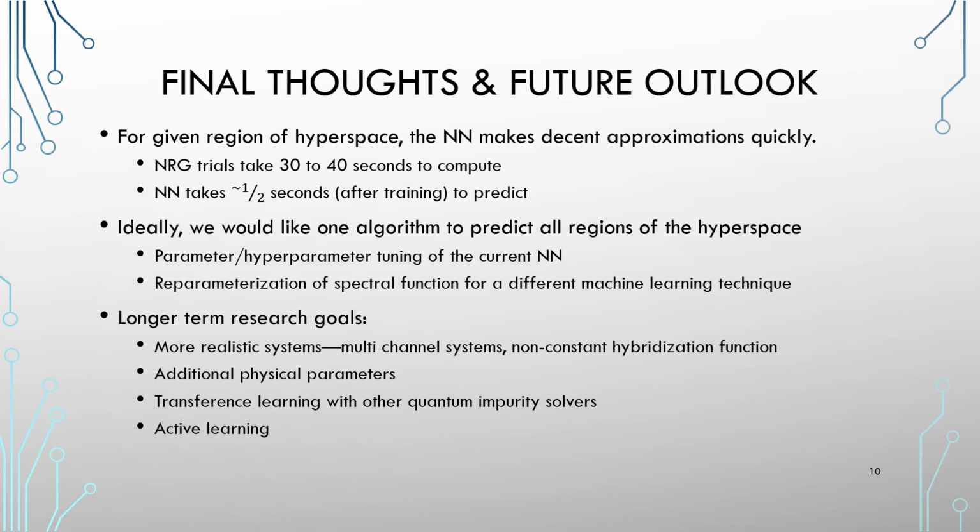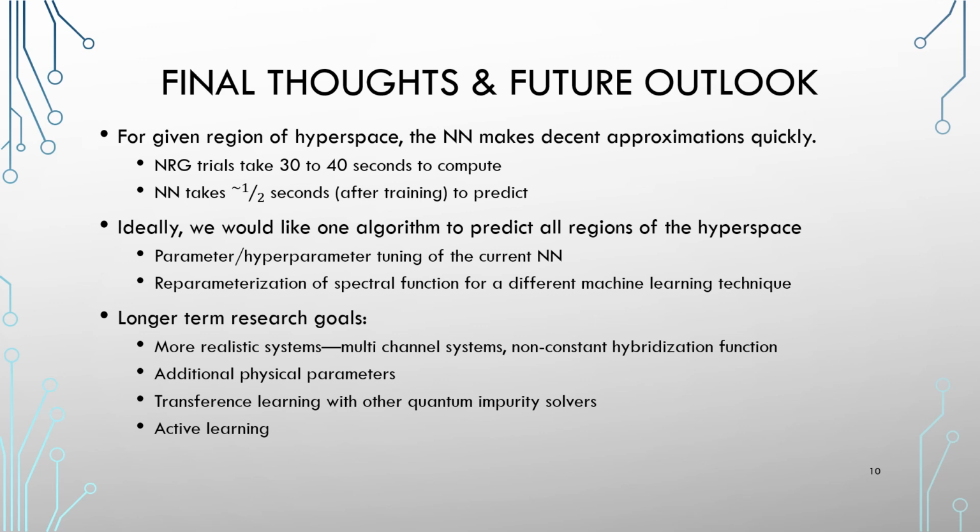Looking forward, short term, we would like one algorithm to predict all regions of the hyperspace, not just small subsets of it. To do this, we might need to adjust the parameters or hyperparameters of the current neural network, or we may pursue reparameterizing the entire spectral function and utilize a different machine learning technique.